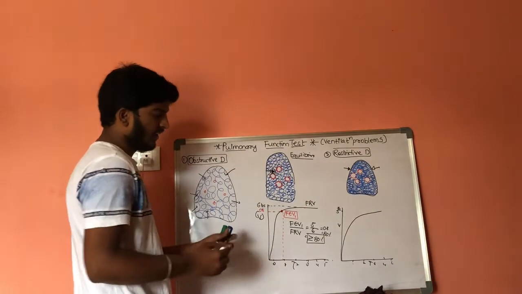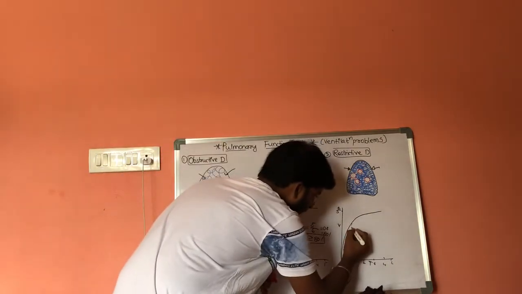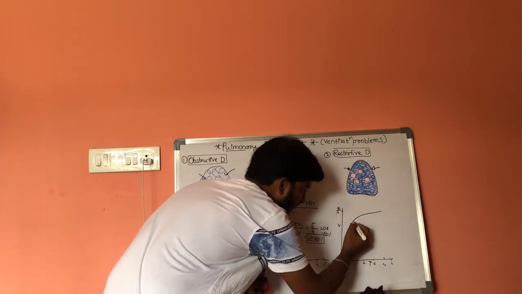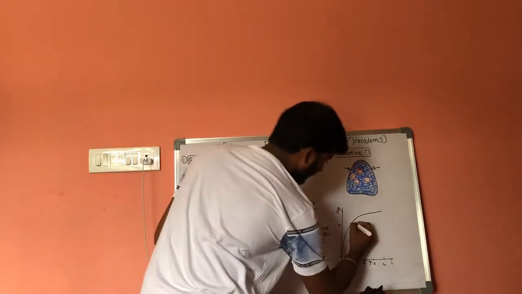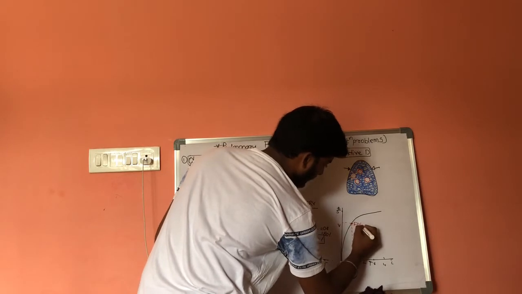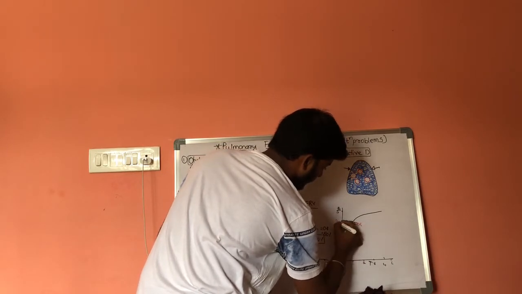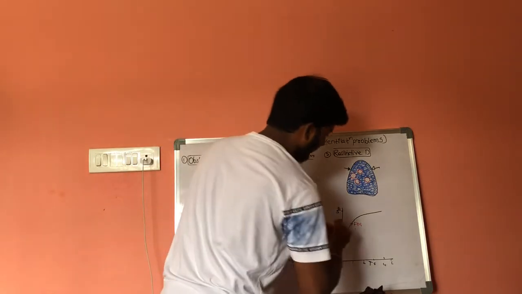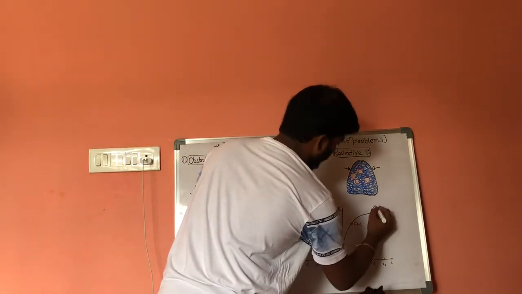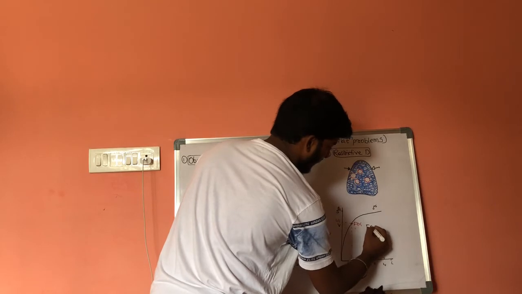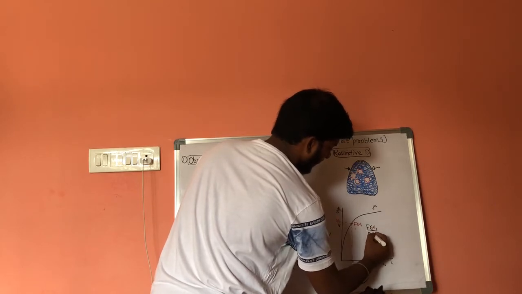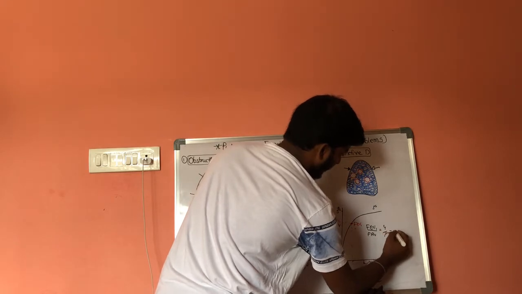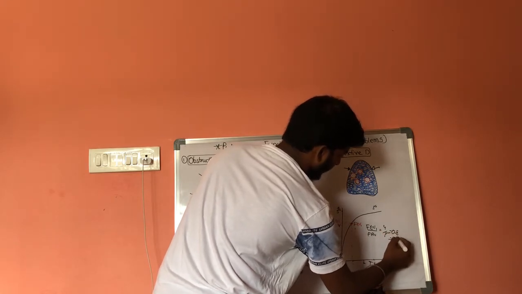The air which is expelled out at 1 second, FEV1, is 4 liters, and FRV is 5 liters, so the ratio will be FEV1 divided by FRV, that is 4 by 5, which is 0.8, that is 80%.